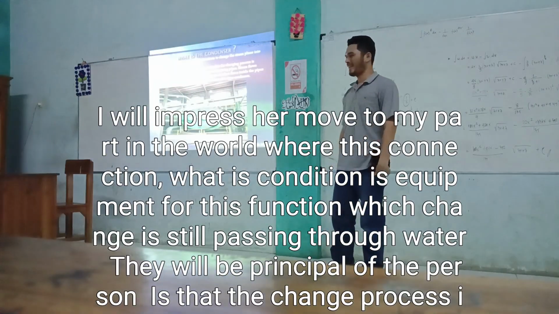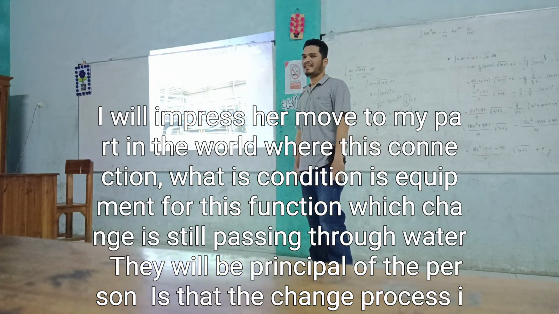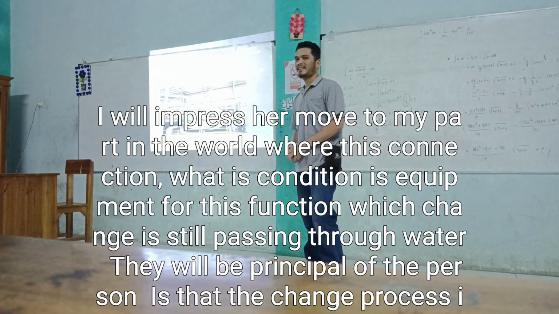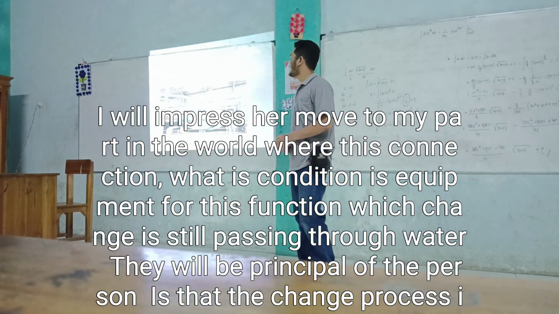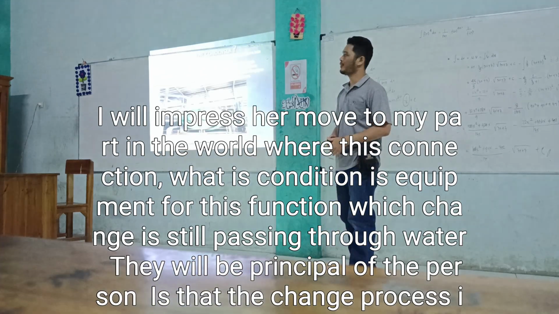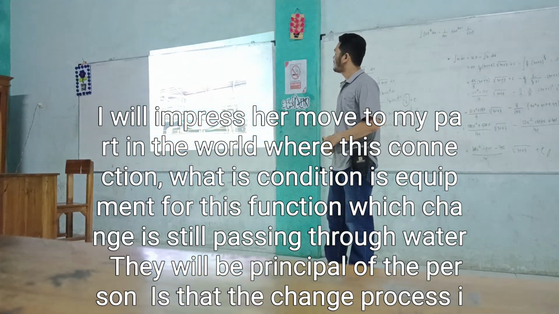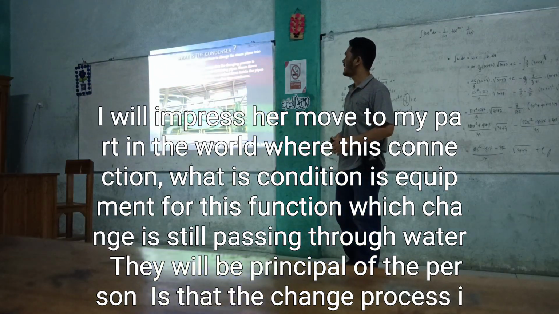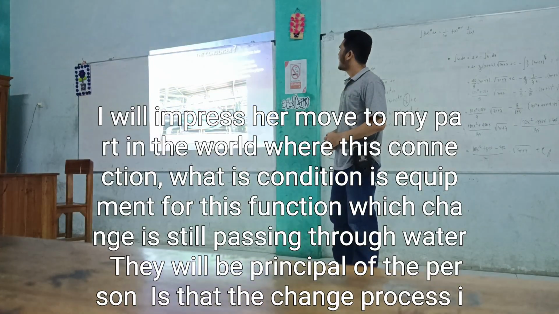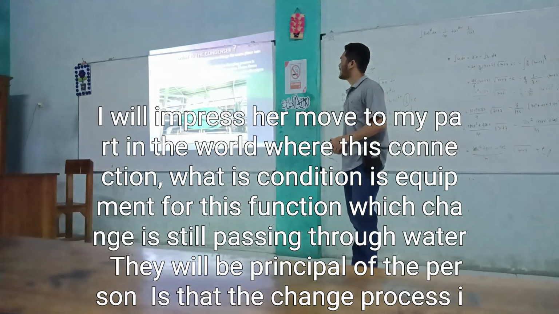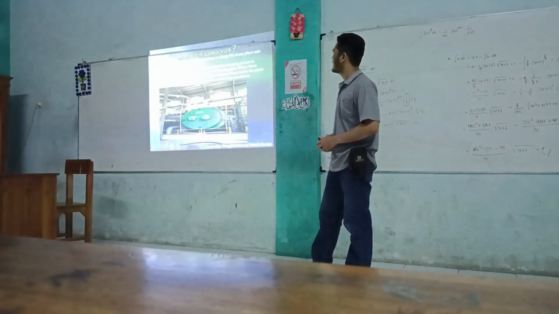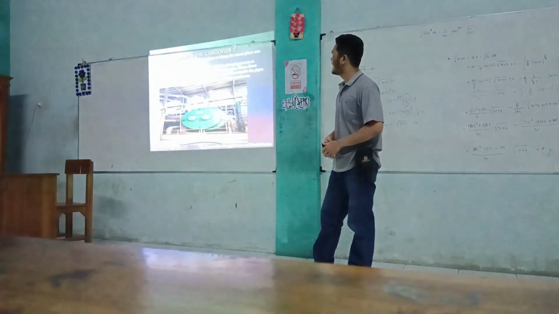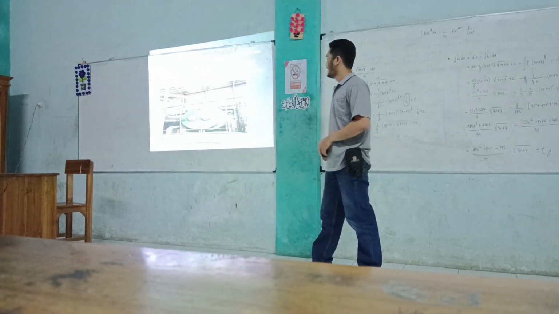I will present the main part in the power plant, the condenser. What is a condenser? A condenser is equipment whose function is to change steam into water. The working principle of the condenser is that the changing process is carried out by flowing steam into a water-containing pipe. Steam flows on the outside of the pipe while water as a coolant flows inside the pipe. A condenser like this is called a surface-type condenser.